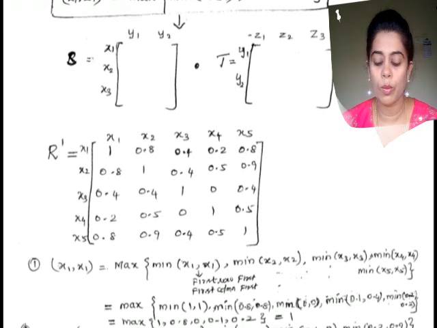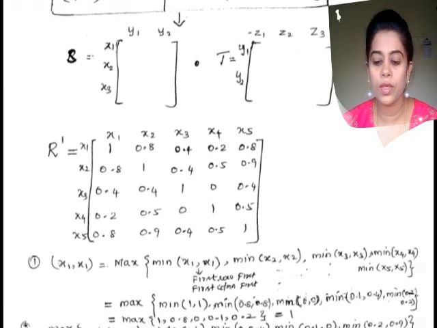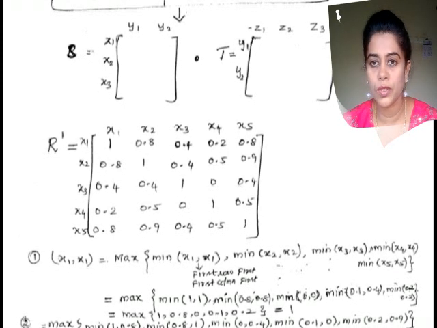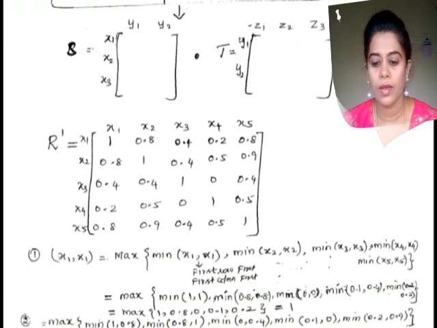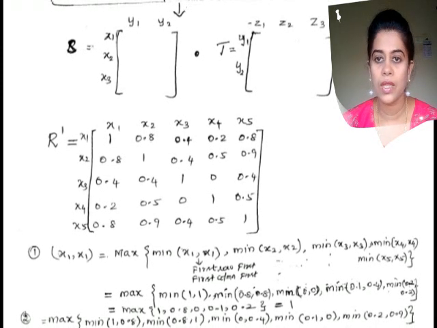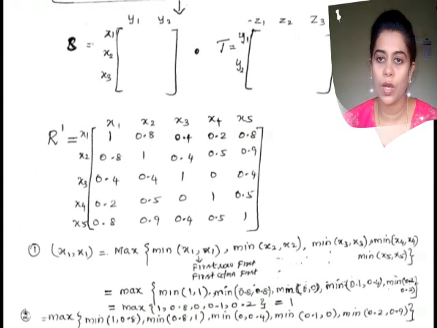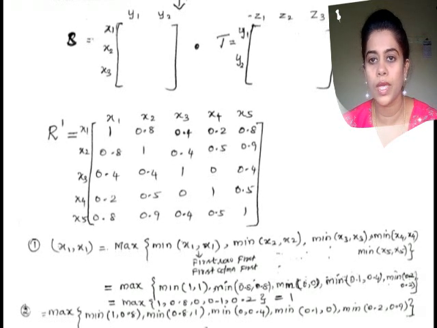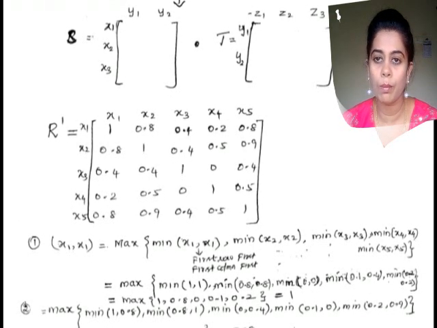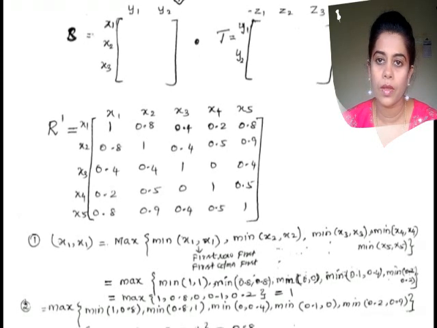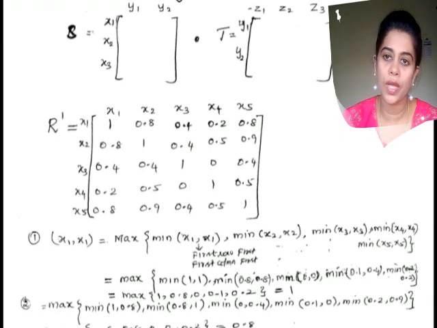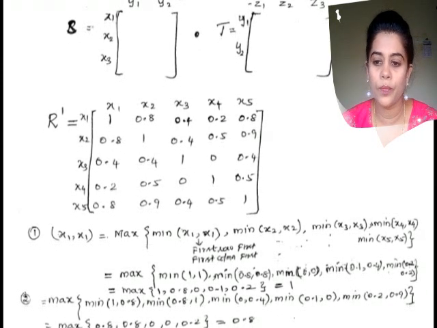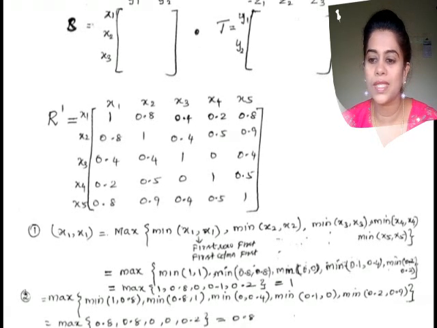Let me do one more value. Let me find out the second value of the first row of the R dash matrix. For that, I have to consider the first row with the second column. So you stick to the row and move on through the columns. I have to complete all the columns like this. That will give you the first row entries of the R dash. Okay, so let me take the first row with the second column.